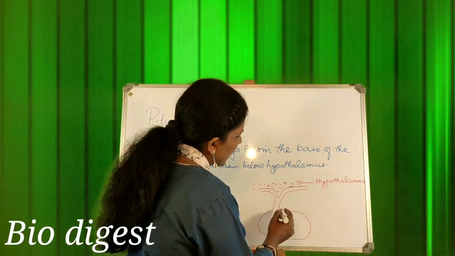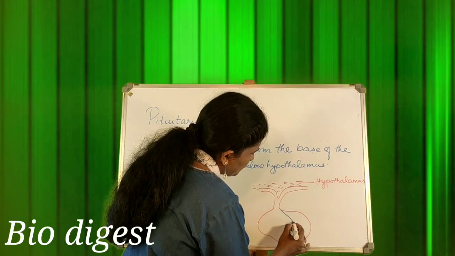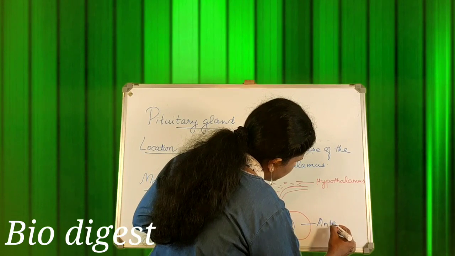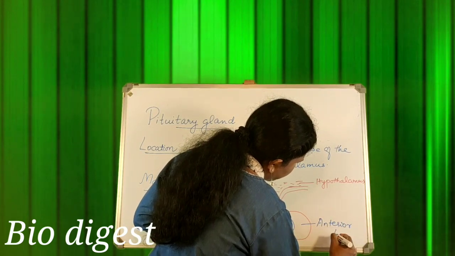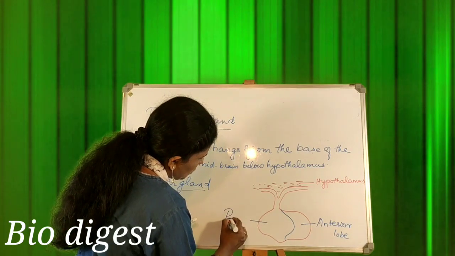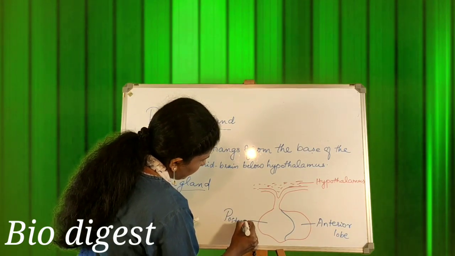Now, the pituitary gland has lobes. This is the anterior pituitary. This is the posterior lobe.